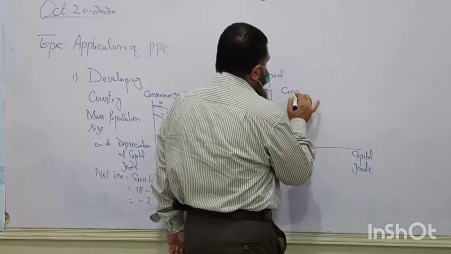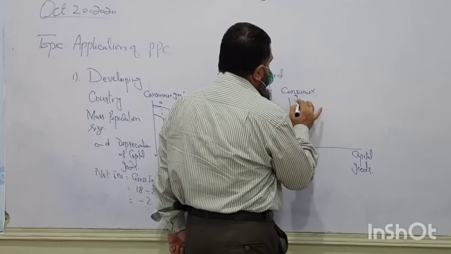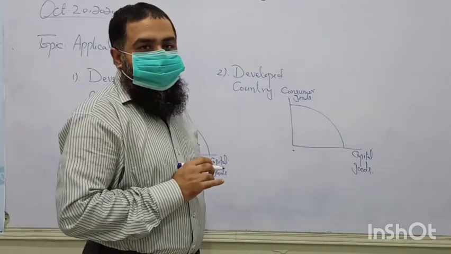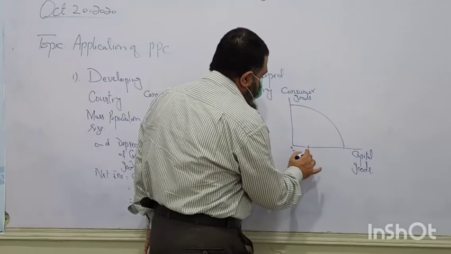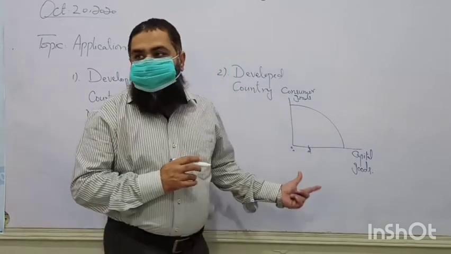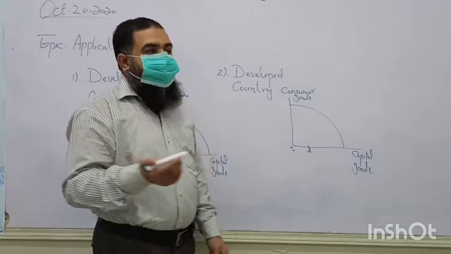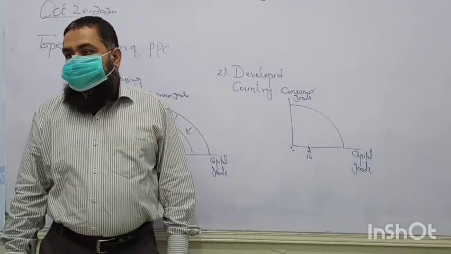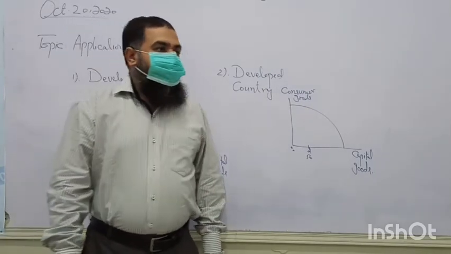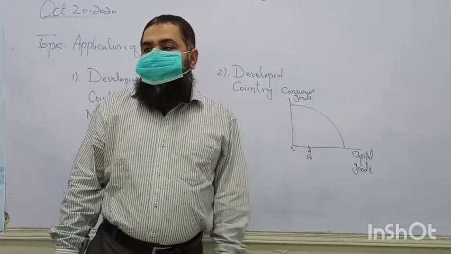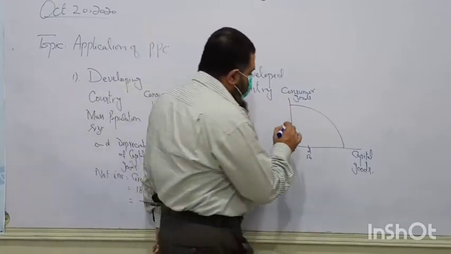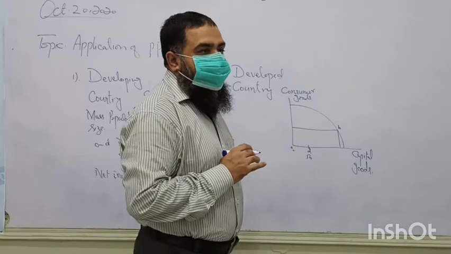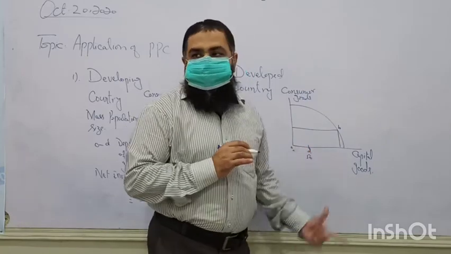And here we will find the consumer goods. Alright? Now this is the PPC again. And this country is also facing a depreciation, that is OD. You can say in this country the depreciation rate is 50 capital goods every year. Now as we have said, this country has a smaller population to produce consumer goods. So it is producing at a point, you can say this is point B, where more capital goods are produced.